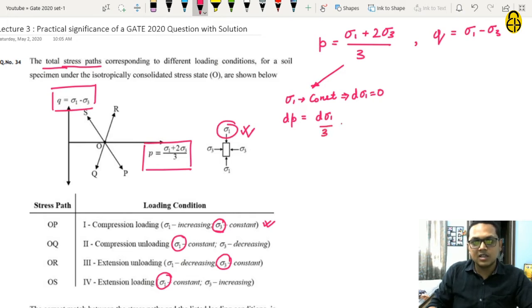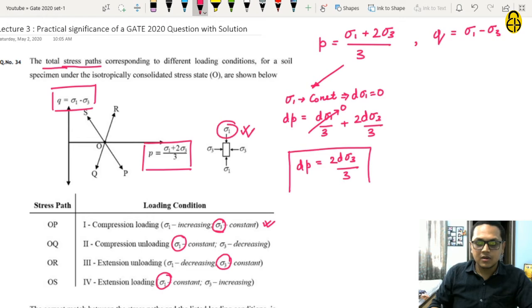Since sigma 1 is constant, d sigma 1 is equal to 0, then dP is equal to 2 d sigma 3 by 3. Now this is if sigma 1 is constant.